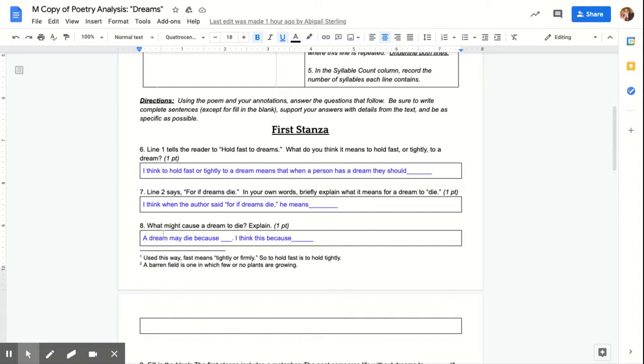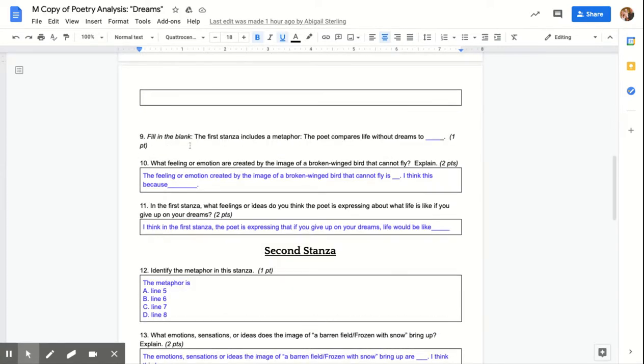Number 8. What might cause a dream to die? Explain. Here's your sentence starter. A dream may die because blank. I think this because blank. You have annotations down here in case you need them. Again, look back to where it references 1 and 2. Use this: number 1, fast means tightly or firmly, so to hold fast is to hold tightly. Number 2, a barren field is one in which few or no plants are growing.